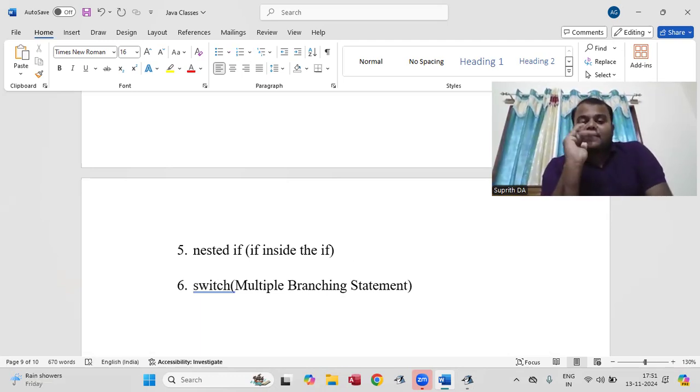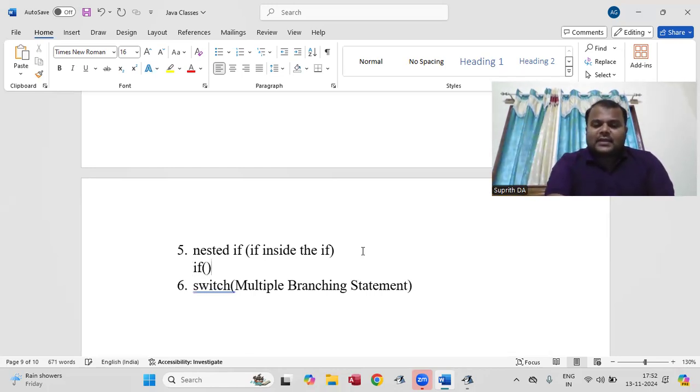Example: a proper example is to find the largest of three numbers or the smallest of three numbers. Example, I'm going to take A value is 2, B is 3, and C is 1. Now, among these, which is the highest value? B, right? Manually we can tell. How can we write this in a Java program? Example, if A is greater than B and A is greater than C, then you print that A is the highest value. If B is greater than A and B is greater than C, and similarly if C is greater than A, that we can write.